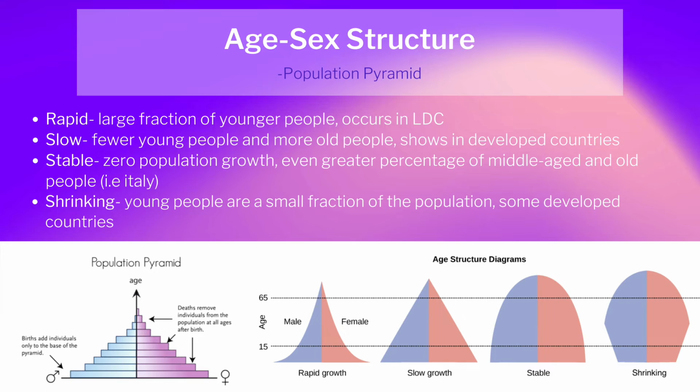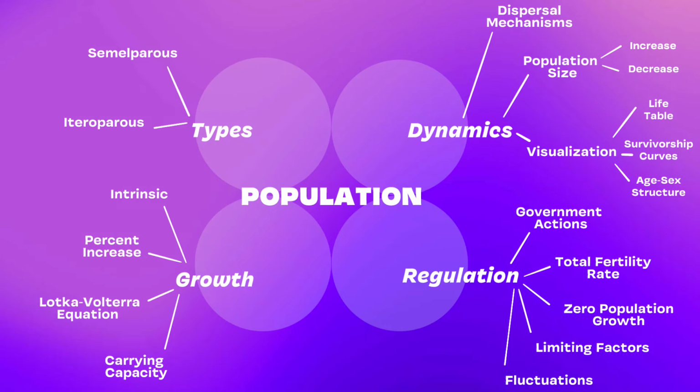As for the stable age structure, it has a dome or silo shape, meaning there is a zero population growth, and the percentage of middle age and old people is greater compared to that of the slow growth. Finally, the shrinking population. This type of population possesses a dome-shaped top that pinches inwards towards the base, which implies that young individuals are only a small fraction of the population. An example of this type would be Japan, which is also said to be an older population.